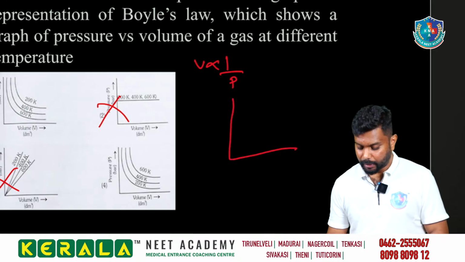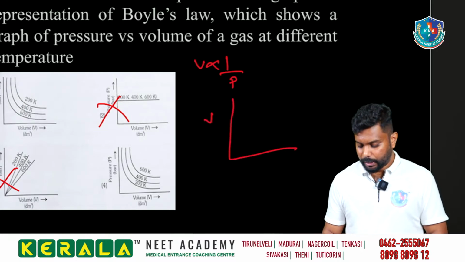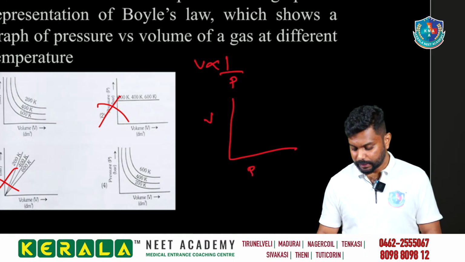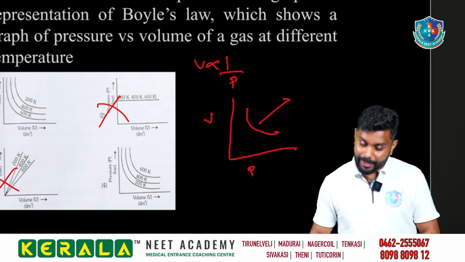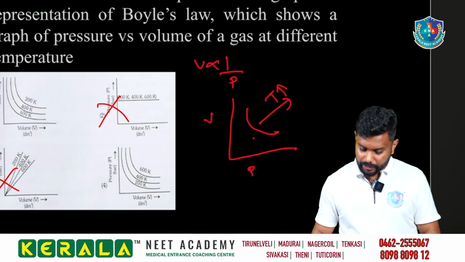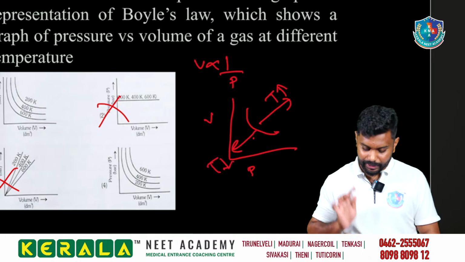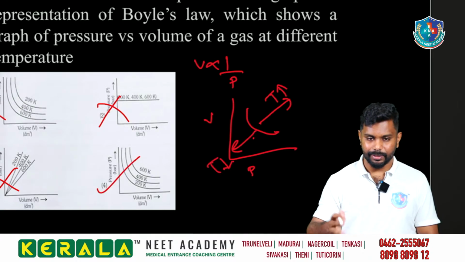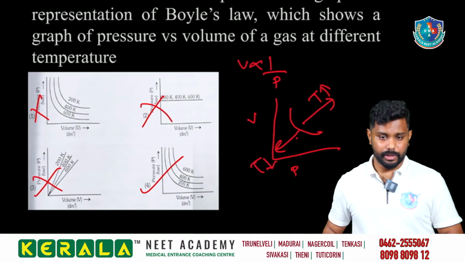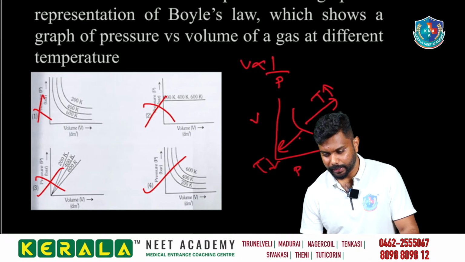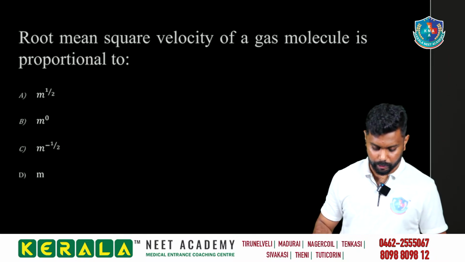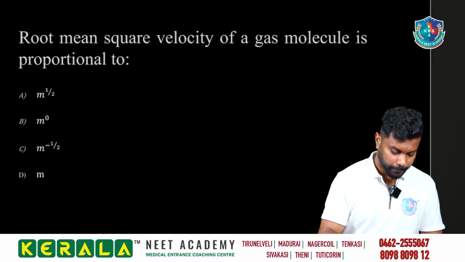And always remember, we are having the volume and pressure now. If you are having the volume and pressure, the hyperbola is there. Going upward the temperature increases, and coming downward the temperature decreases. If you remember only this, you will get the answer, which is 4. There are no other complications. We can get it directly. Okay, very good. You are rocking, guys. Okay, super.